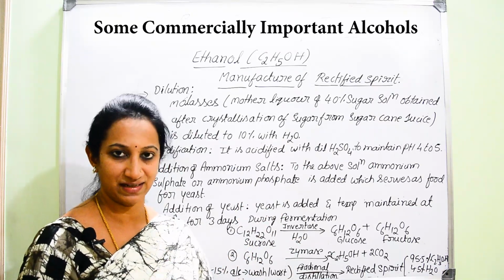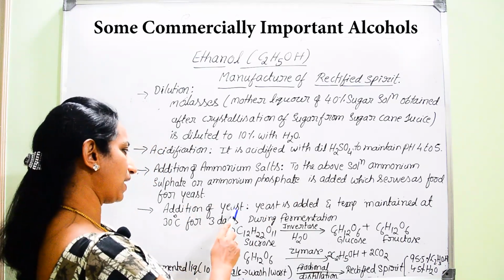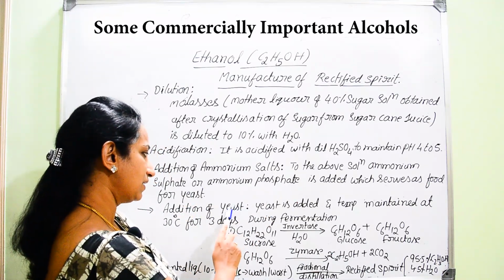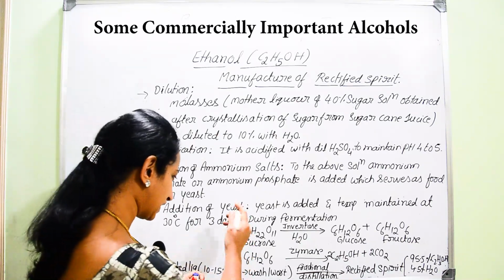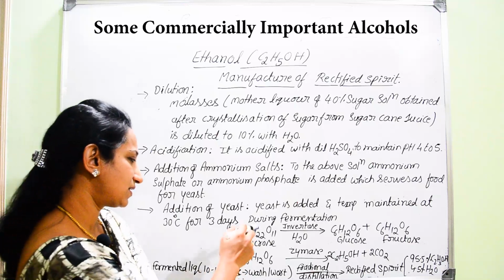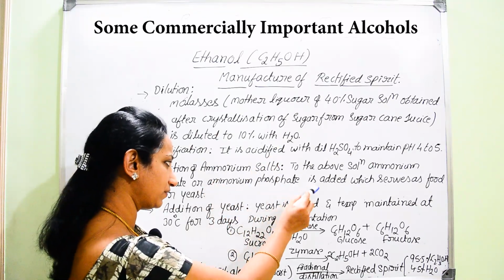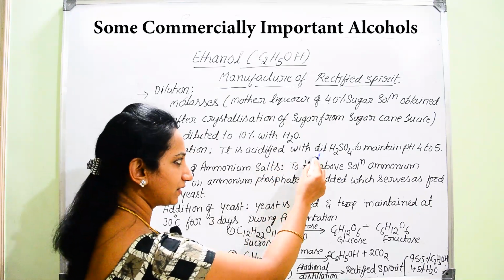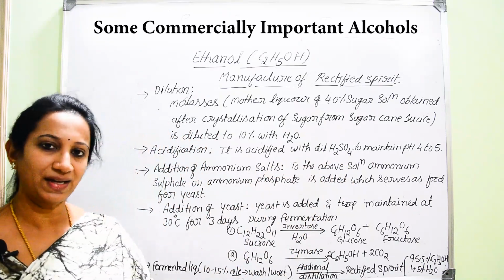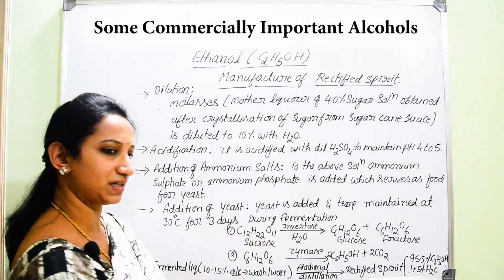For whom is it acting as a food? In the very next step, we are going to add one special reagent, a biological reagent, that is yeast. Now, once this yeast is added to the solution along with a small amount of the food and a certain percentage of sulfuric acid, we can help the growth of this yeast.